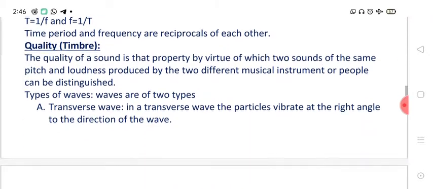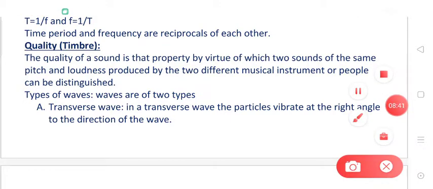Now there is another characteristic of a sound, that is called timbre or quality of the sound. Students, the sounds of different instruments have different quality, and this is why we can identify them differently, right? In the same way, the sounds of different human beings are also different. This is because of the different quality or different timbre of the sound.